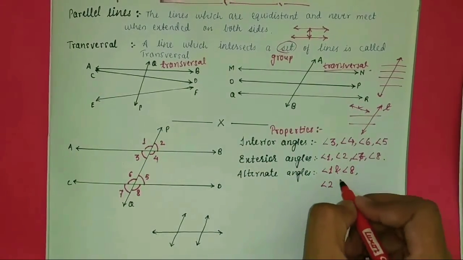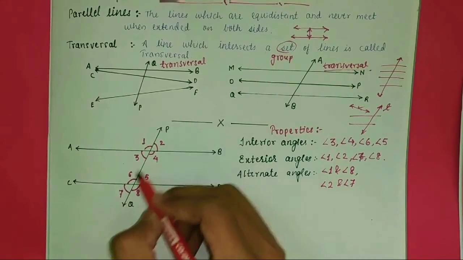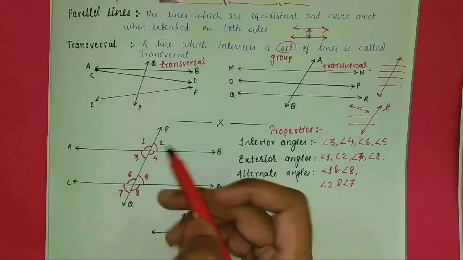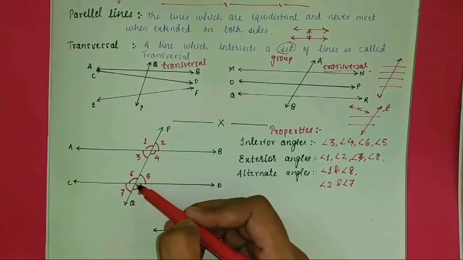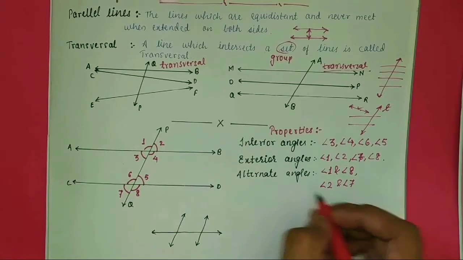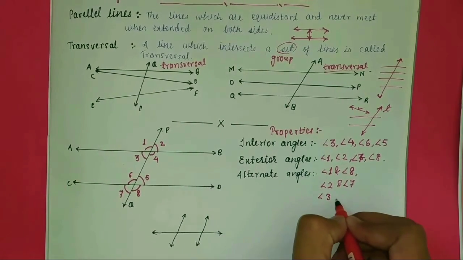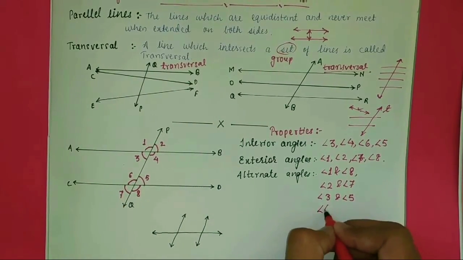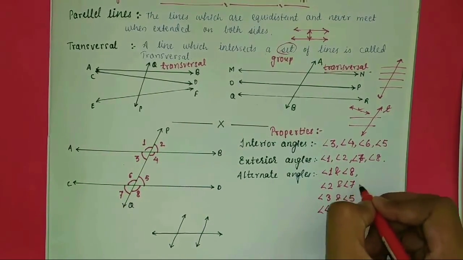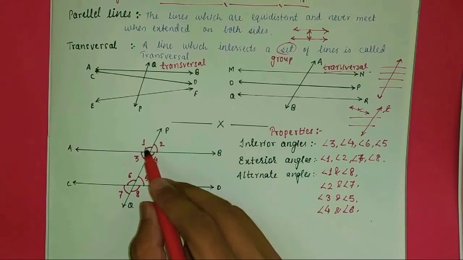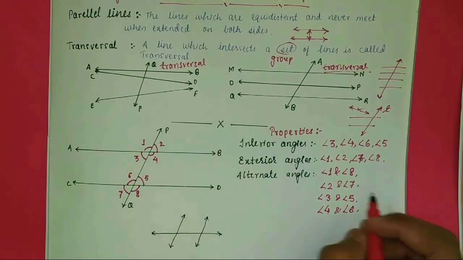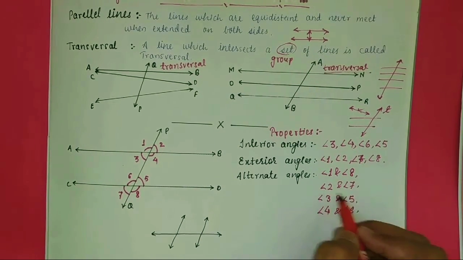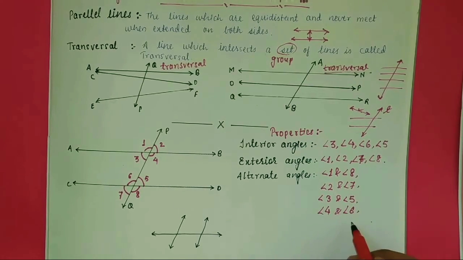This one is on the upper line, this one is on the lower line. Angle 3 and angle 5, angle 4 and angle 6. All these are alternate angles: 1 is alternate of 8, 2 of 7, 3 of 5, 4 of 6.